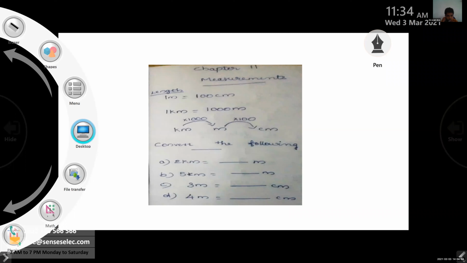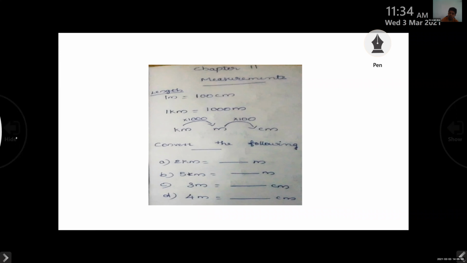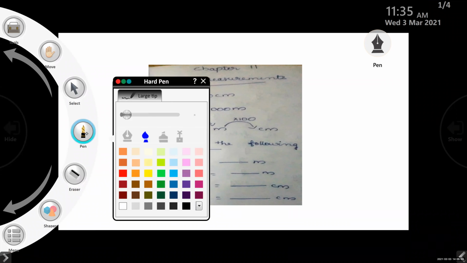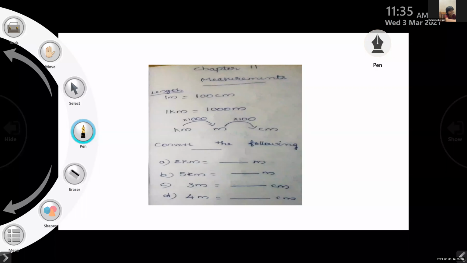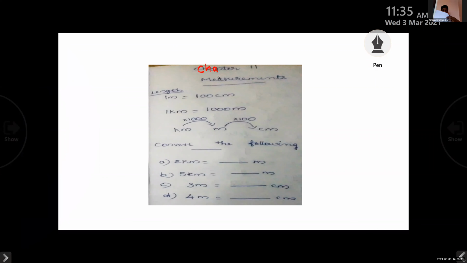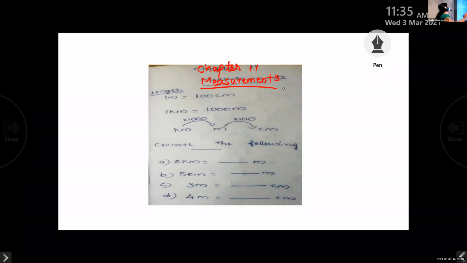All of you, please open your notebook and give the heading: Chapter 11, Measurements. I will explain everything. And give the side heading, Length.